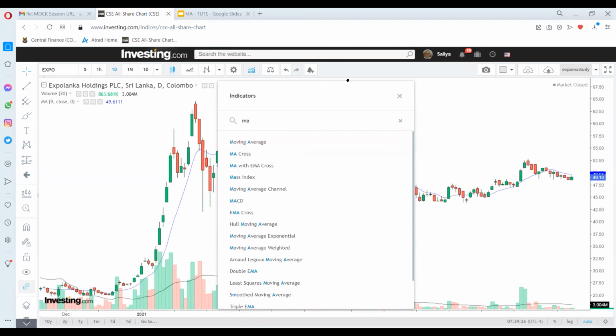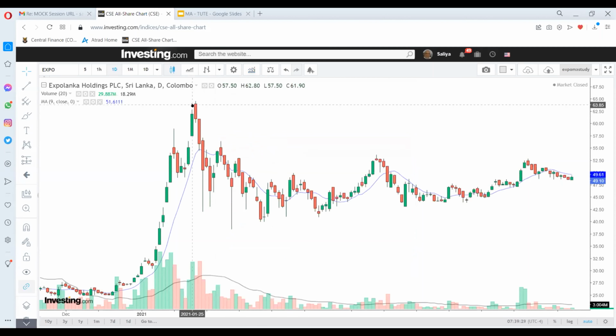So I'm taking the moving average, only one, since we want to study this. By default, right now over here, you can see the details of the moving average. Now here you have the details of the volume indicator that is given here. Earlier also we saw that.